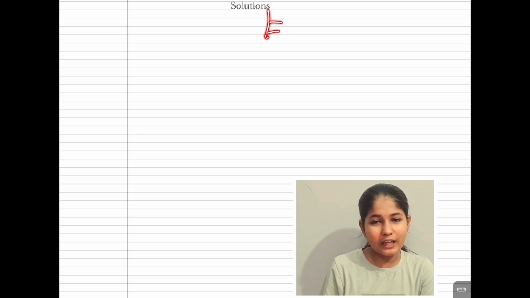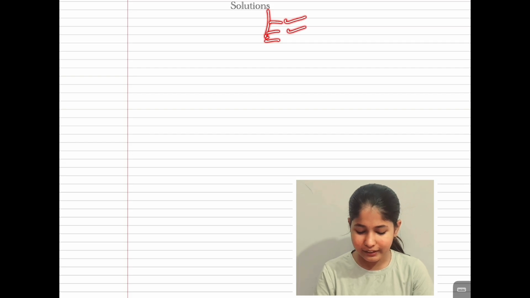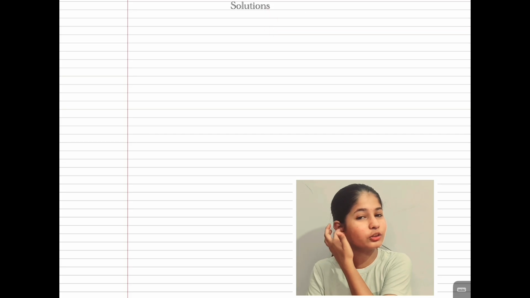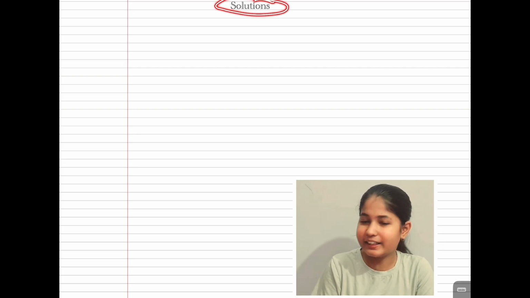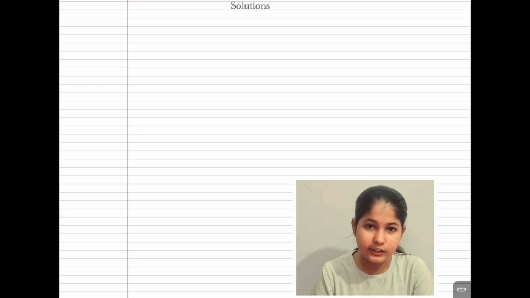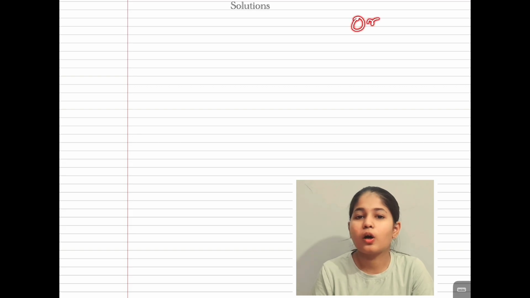I am also in class 12, and today we are going to revise the chapter that is solution. In this chapter I am going to cover it lecture by lecture. With each lecture you are going to understand this whole chapter. First of all, solution is from the physical chemistry of class 12.